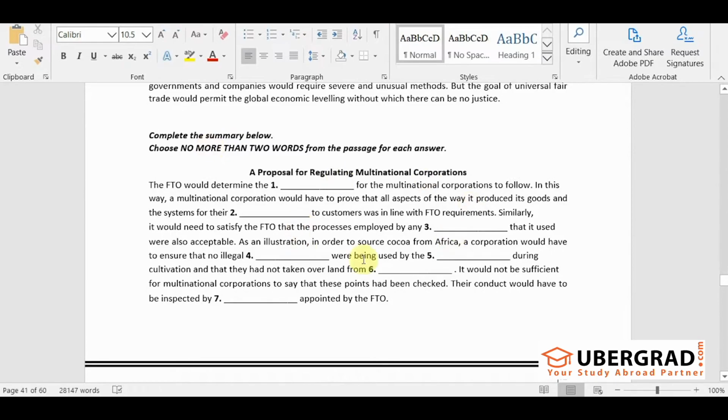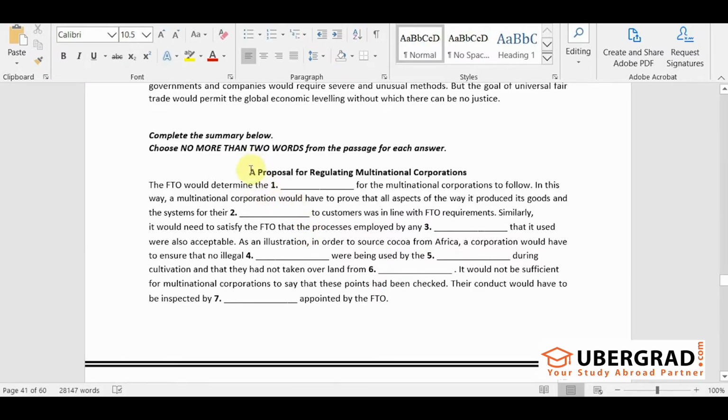Now this summary is not the summary of the entire passage. This summary is the summary of a part of the passage. Maybe it is the summary of one paragraph or two paragraphs, somewhere in between the passage. Getting it? So our first task over here is to locate which part of the passage this summary is the summary of. Which paragraph is it the summary of? That will be the first thing.